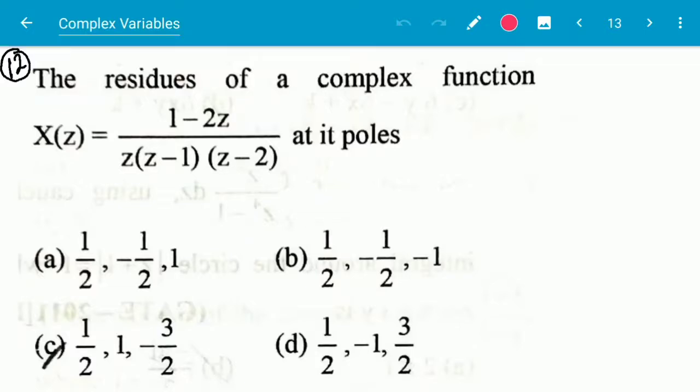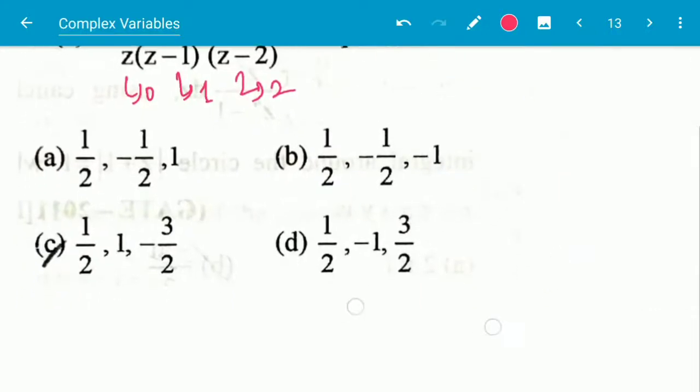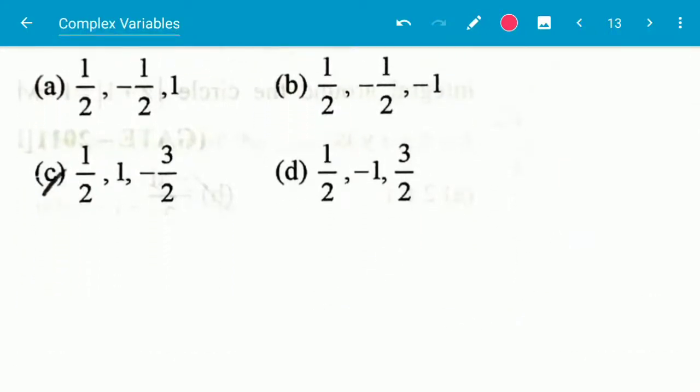So here it is asking for residues. These are problems from residues. What are the singular points? One singular point is 0, here is 1, and here this is 2. So singular points are 0, 1 and 2. So we have to find out the residue at 0, residue at 1 and residue at 2.